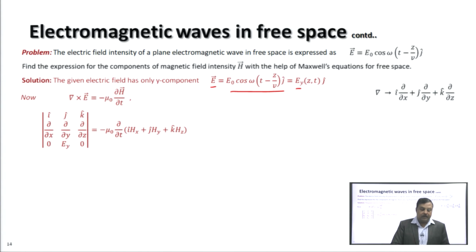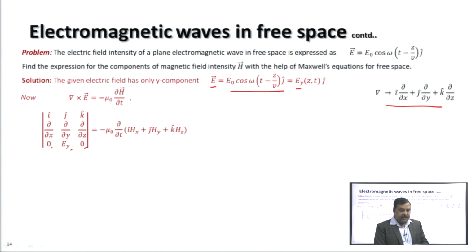and the left hand side we can evaluate by writing the determinant. The electric field has only a y component. So, the components of the electric field are 0, E y and 0, and the operator del is defined as this.